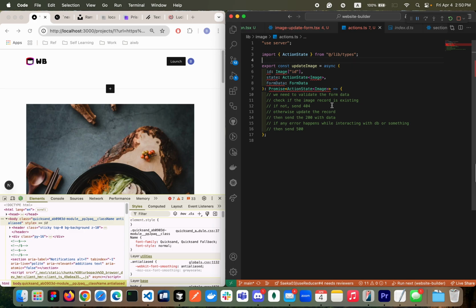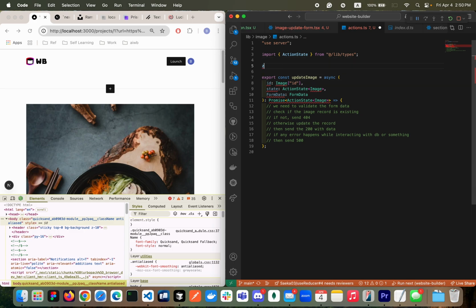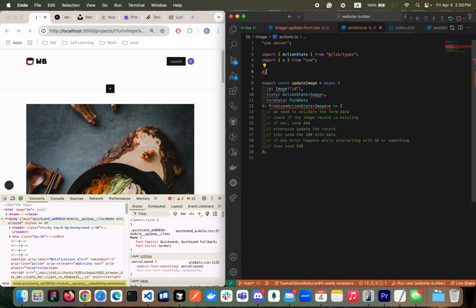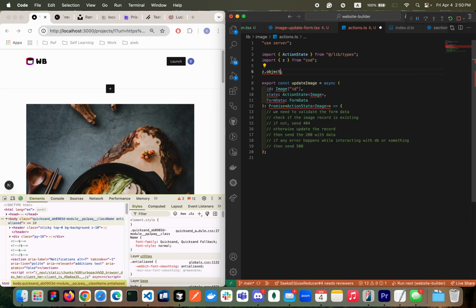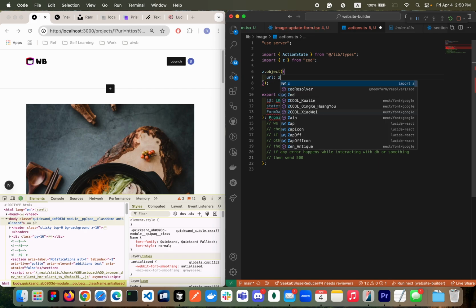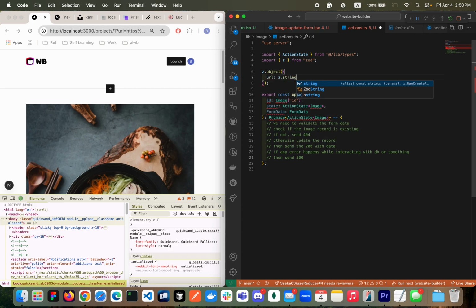We need to create some validation using Zod. I'm going to use Zod. So here, z.object. Here, I'm going to have an object that validates URL plus the alt text. URL, this one, z.string, and this one should not be empty. If empty happens, then we're going to send a message saying that this field is required.